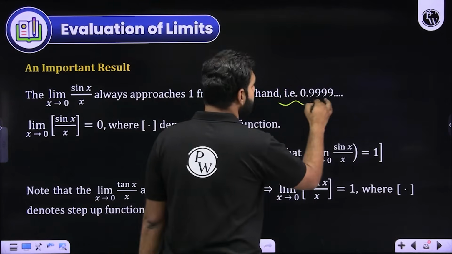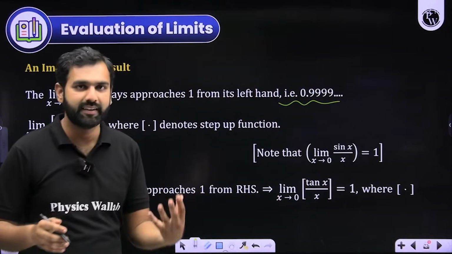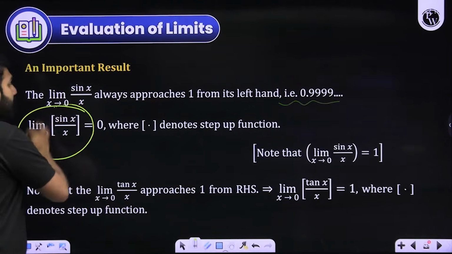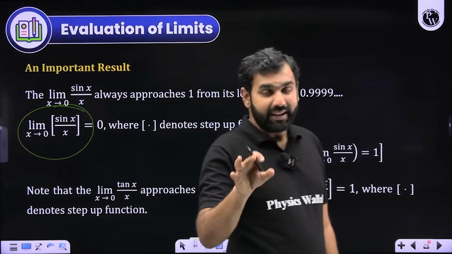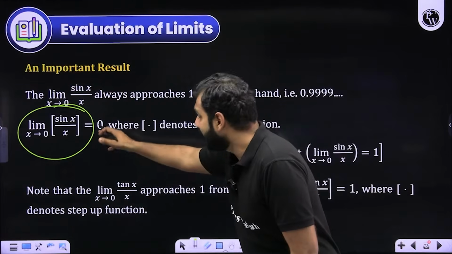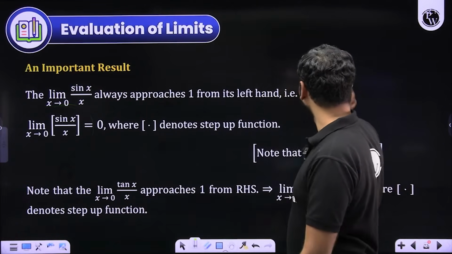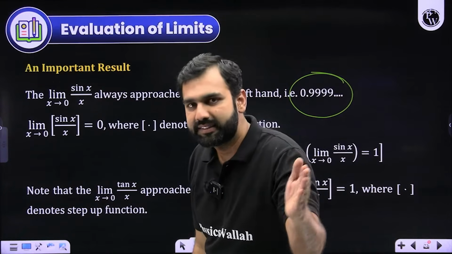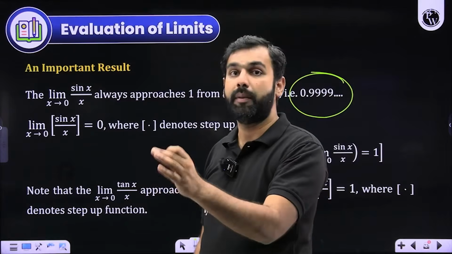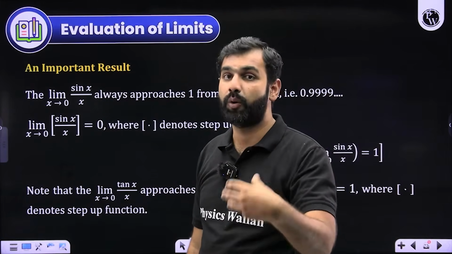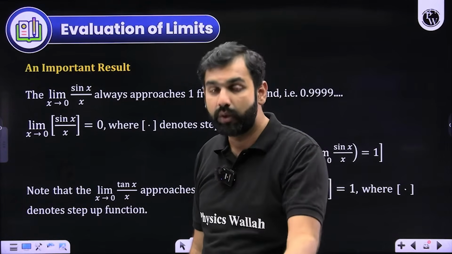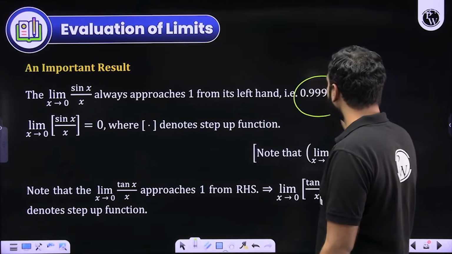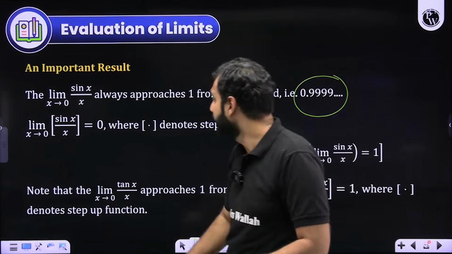That is, it becomes 0.998, 0.999 and so on. So whenever somebody says that you need to find the limit as x approaches 0 of the GIF of sin x upon x, then the GIF of these values needs to be taken. This sin x upon x approaches 1, but from the left hand side. So 0.998, 0.999, 0.9992, something like that keeps on happening. So when you take the GIF of these values, the left hand side values of 1, they become 0.